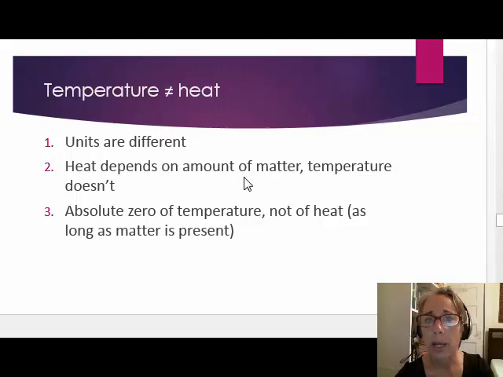Consider an adult man and an infant. Both have the same normal body temperature, although the adult male will generate far more body heat than the infant will. Furthermore, there is an absolute zero of temperature which occurs in the presence of matter, while there is no absolute zero of energy or heat as long as matter is present.